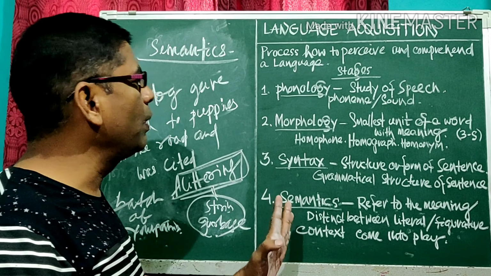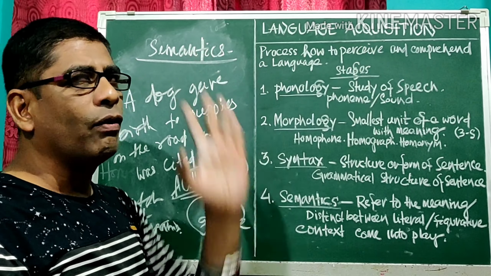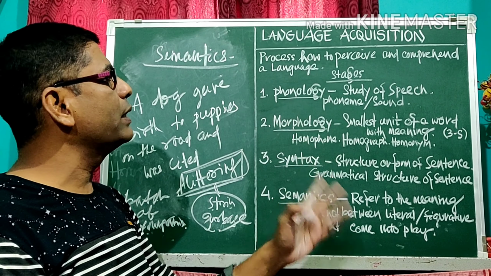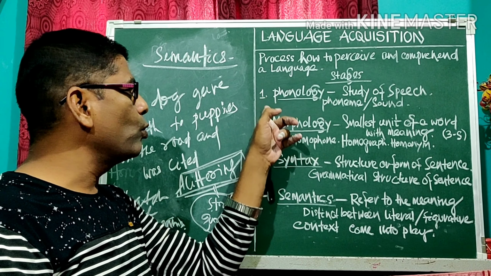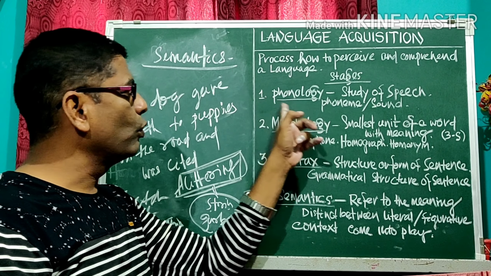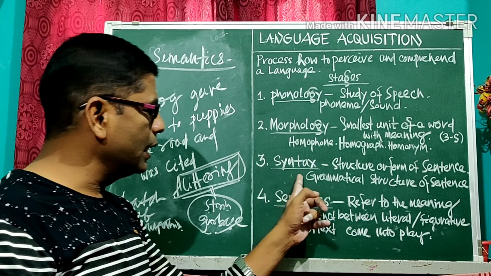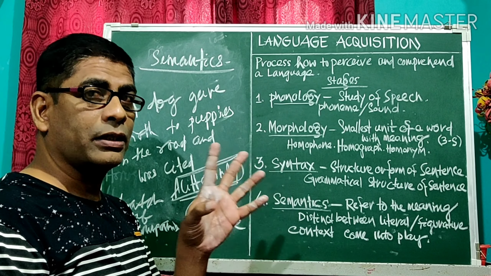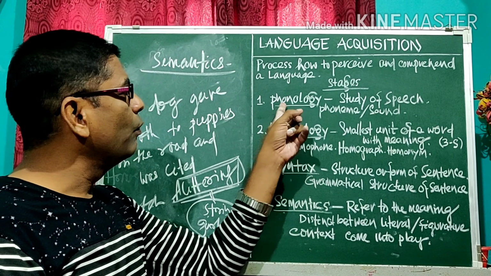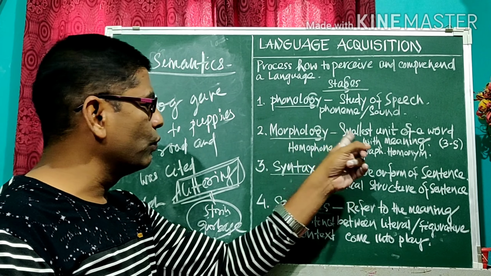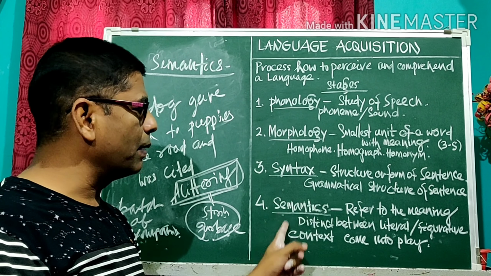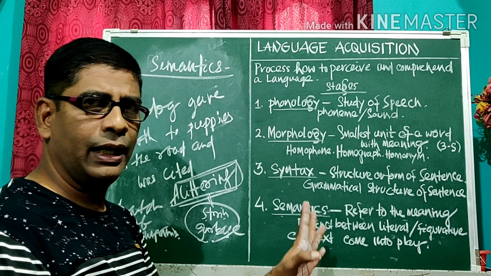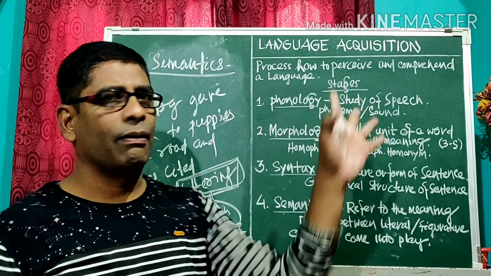So this is all about your language acquisition. When one wants to acquire the language, one has to go through the 4 steps or 4 stages: phonology, morphology, syntax and semantics. It is in the linguistic method. Linguistic means the study of language. But in other words, phonology means sound, morphology word, syntax sentence, semantics meaningful sentence. Okay? This is all about our language acquisition.